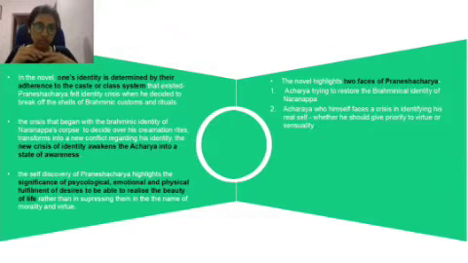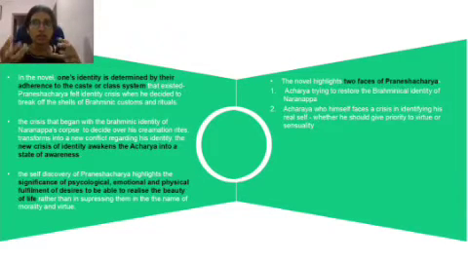So the next one is the crisis that began with the Brahminic identity of Narayana's hopes to decide over his cremation rights, which transforms into a new conflict regarding his identity. The new crisis of identity awakens the Acharya into a state of awareness. Here we can see that the identity crisis that Acharya faced has helped him to understand the reality. It placed him into a state of awareness. He became aware of the value of the life of a person, and how a man should act in a humane way.